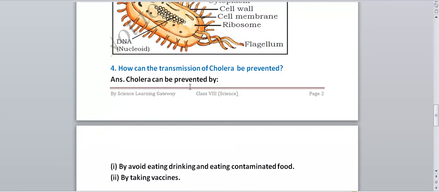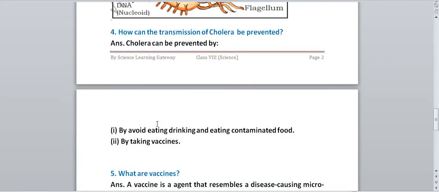Next, question number 4. How can the transmission of cholera be prevented? In this question we have to write how we can prevent the disease cholera. What are the steps we should take to prevent this disease? Cholera can be prevented by 2 methods which are given in your textbook. Those 2 methods we will write.